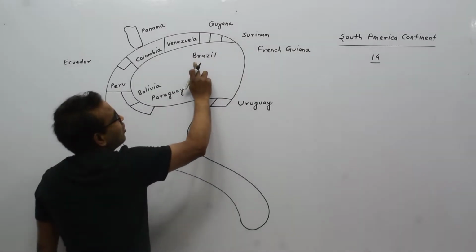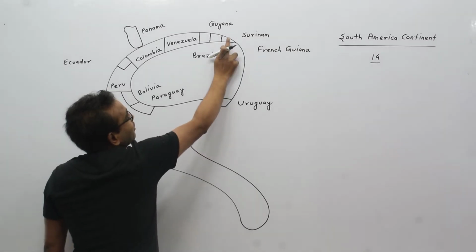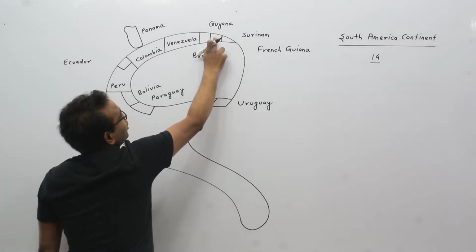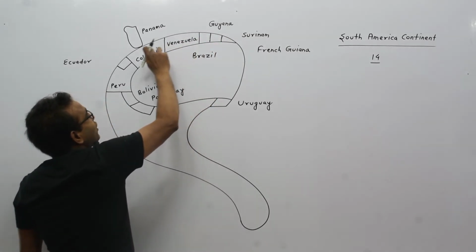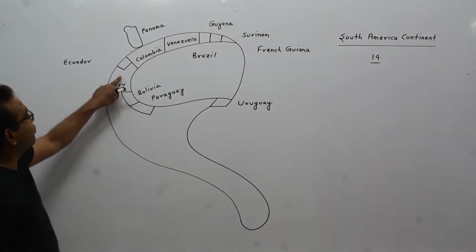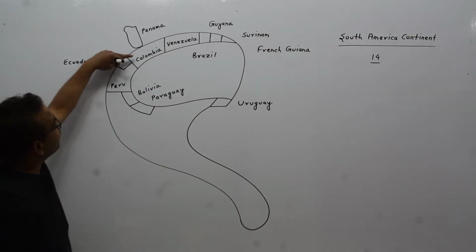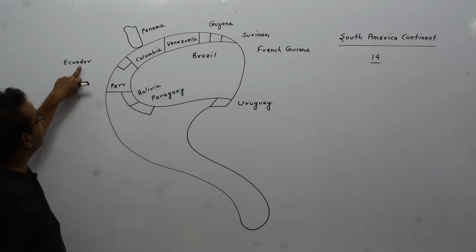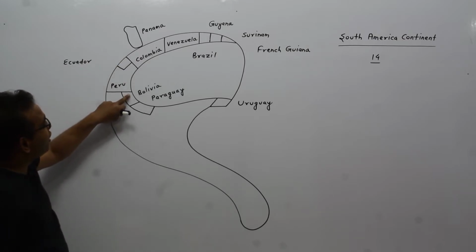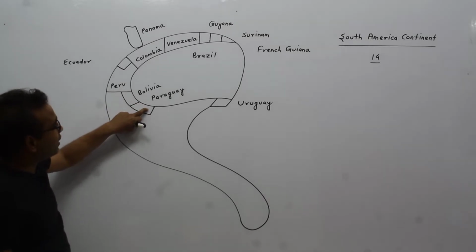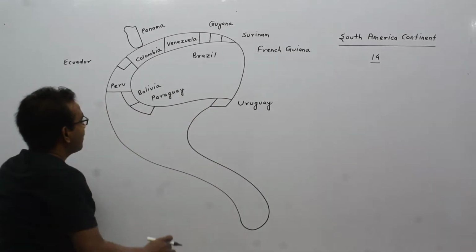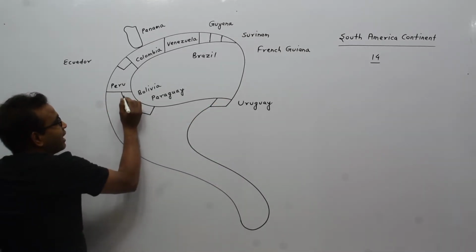Look at here. The neighbor countries of Brazil: French Guiana, Suriname, Guyana, Venezuela, Colombia, and Peru. In between Peru and Colombia, here is a country, Ecuador. This is Bolivia, Paraguay, Uruguay. I am drawing a line starting from Bolivia.